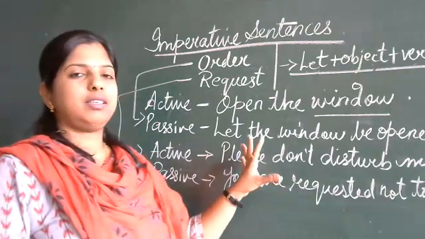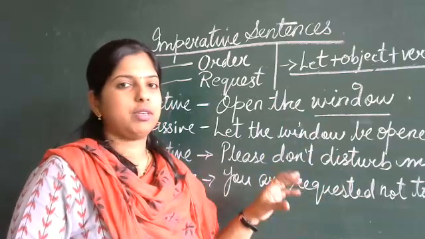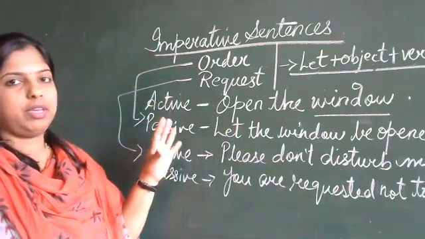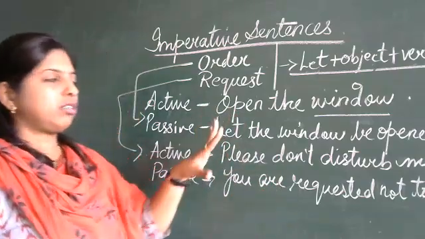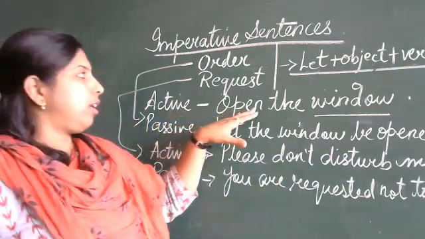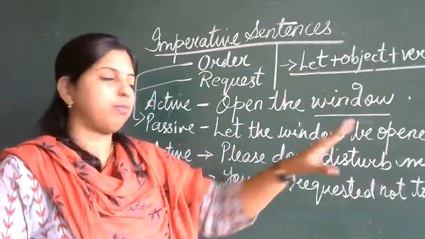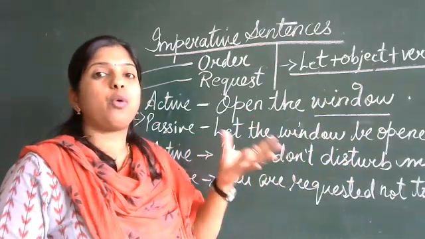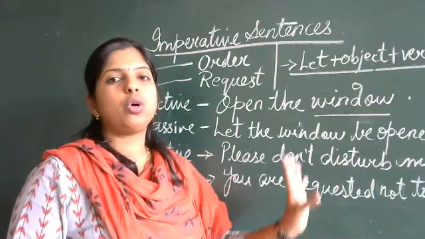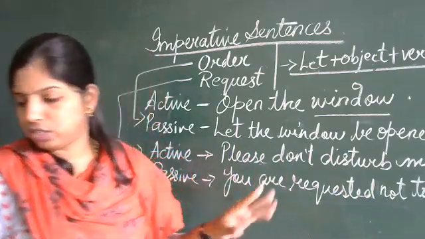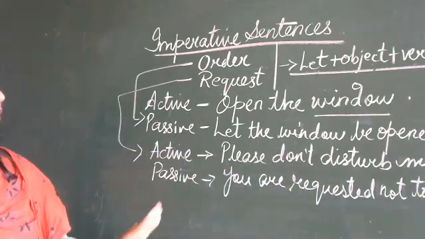So these are rare sentences that you will be getting. I just told you for your information because anytime you may come across this type of sentence and fail to understand. So just to brief you all: here it was an order, open the window, let the window be opened by you. Here, please don't disturb me is a request, so you are requested not to disturb me. Clear, children? Yes, ma'am.